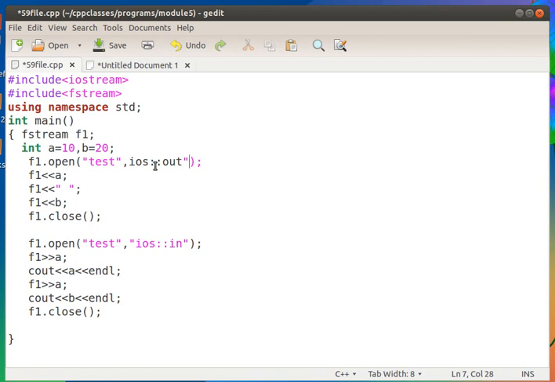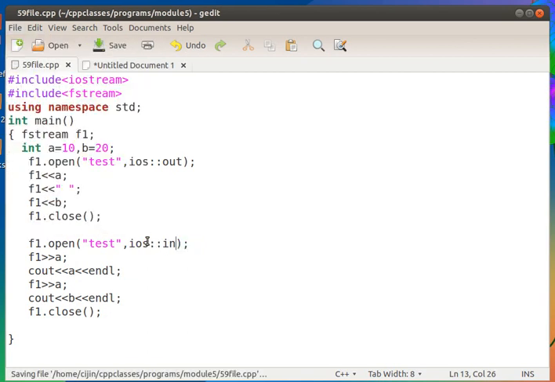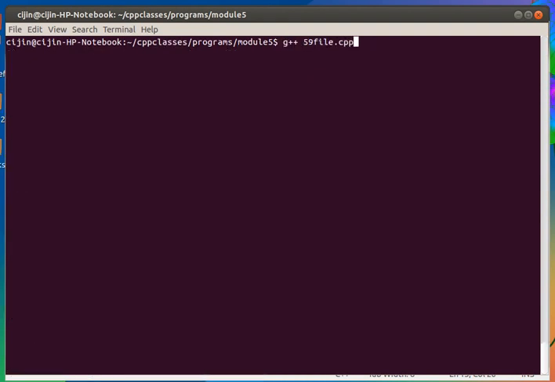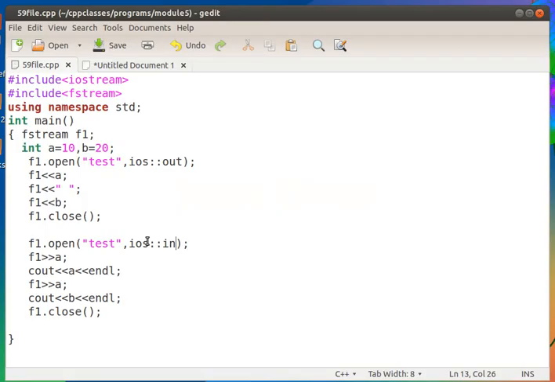So give the mode directly. Clear. Okay. So there is no need to give the codes here. You can directly give this ios::out, because it expects the opening mode as the second argument.